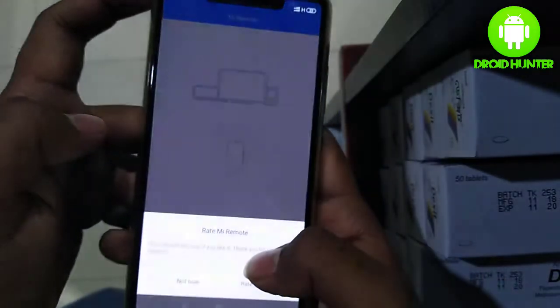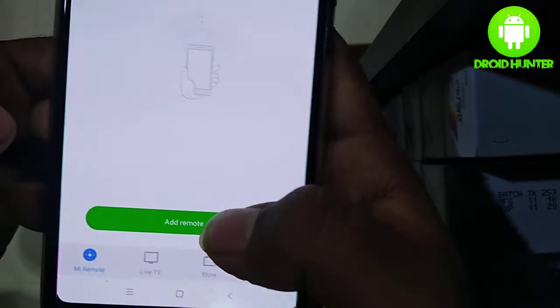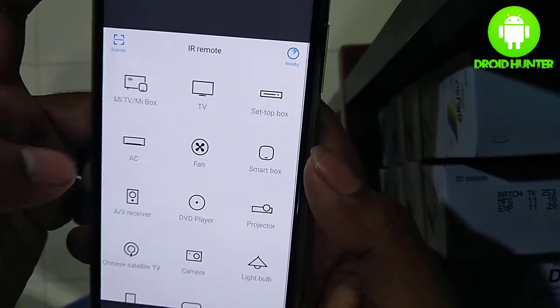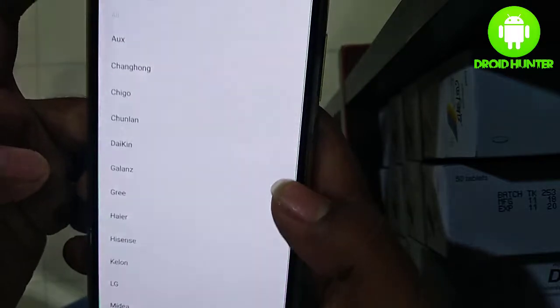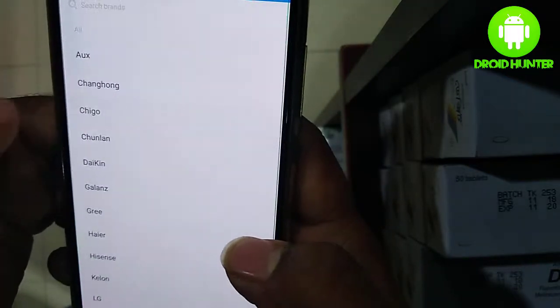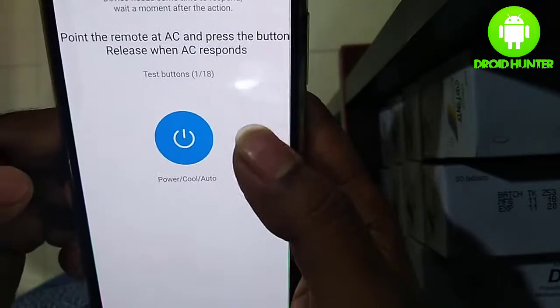Then click the Add Remote button. Here you see all the available devices which you can control by Mi Remote. I want to control AC, so I click on the AC option. Then you need to select your air conditioner's brand. My brand is Chigo. Select Chigo.